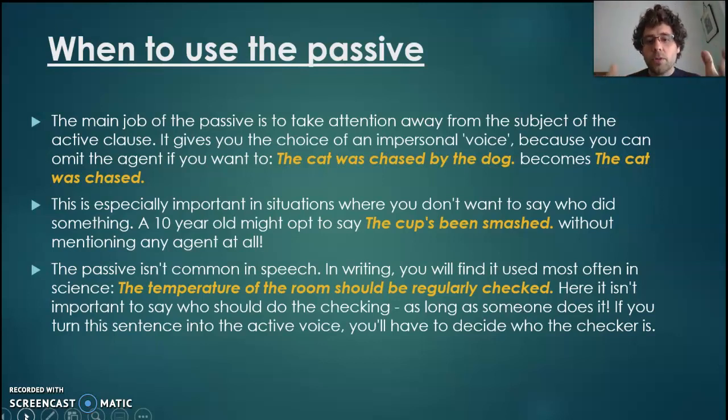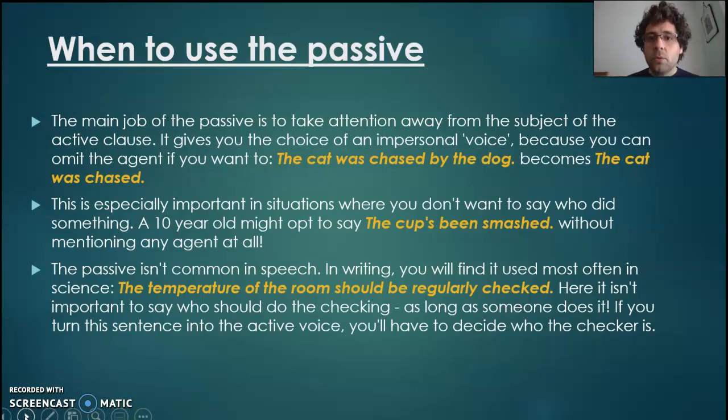If you think about the cups being smashed, a toddler even might say, it fell on the floor. They're using passive to avoid blame. They don't say, I smashed it or I dropped it. They say, it fell or it got smashed. They're avoiding blame. That's one way passive can often be used. A famous example is mistakes were made. A lot of politicians will say mistakes were made, because that's easier than saying I made a mistake or we made a mistake. They've avoided blame.